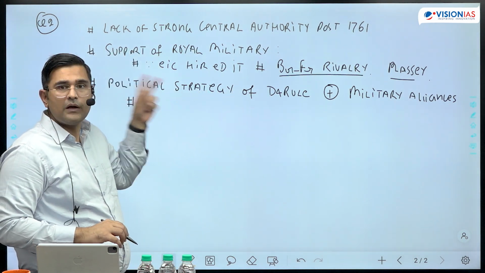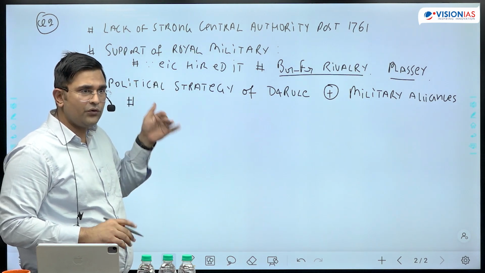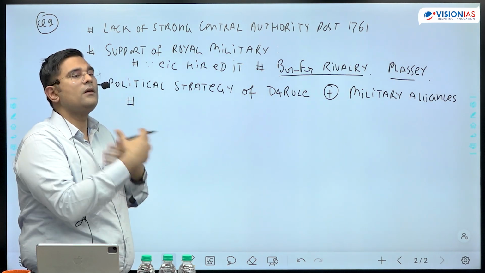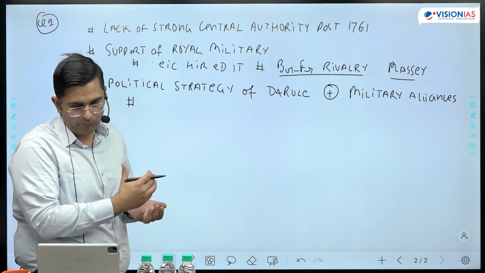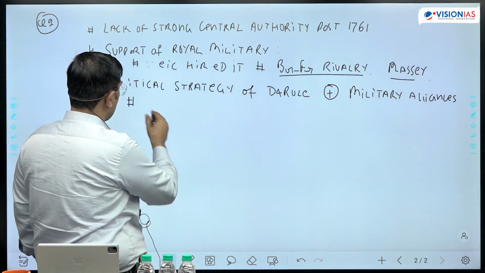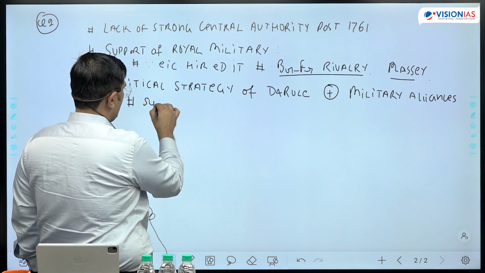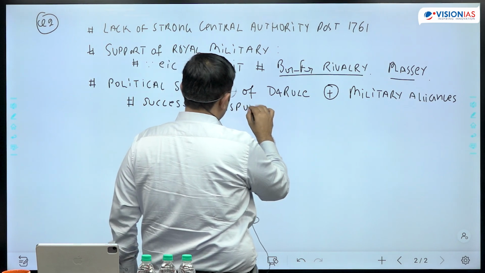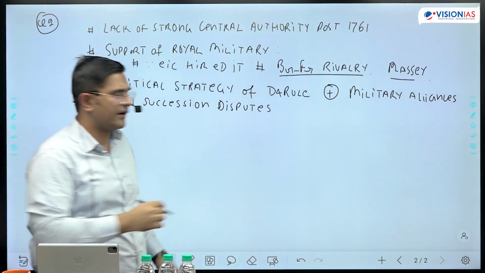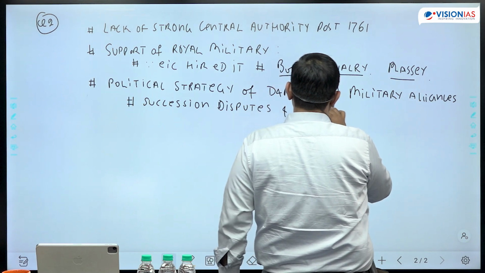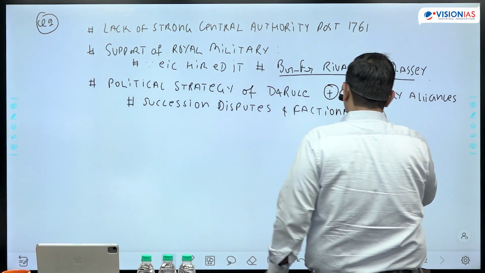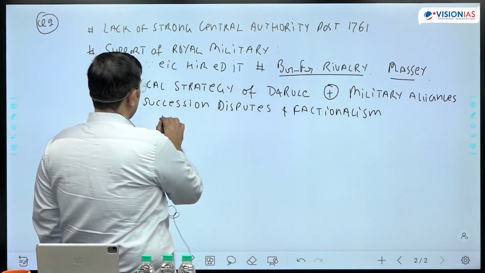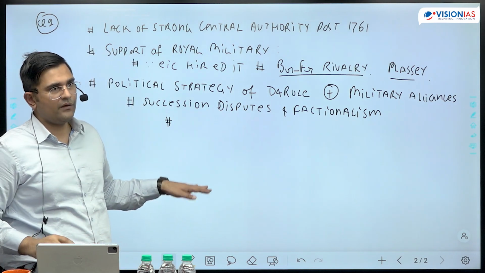British made use of disputes within a state and disputes between the states to their advantage. Example: succession disputes and factionalism created or provided opportunity for the Britishers. कैसे? बहुत सारे examples हैं, depending on the space you choose.